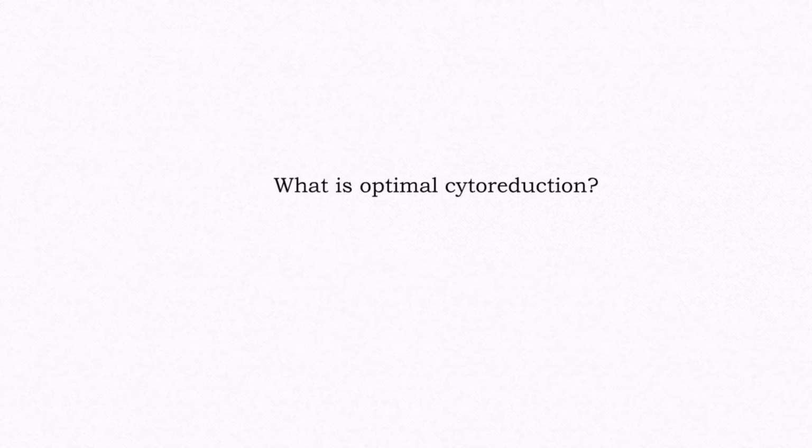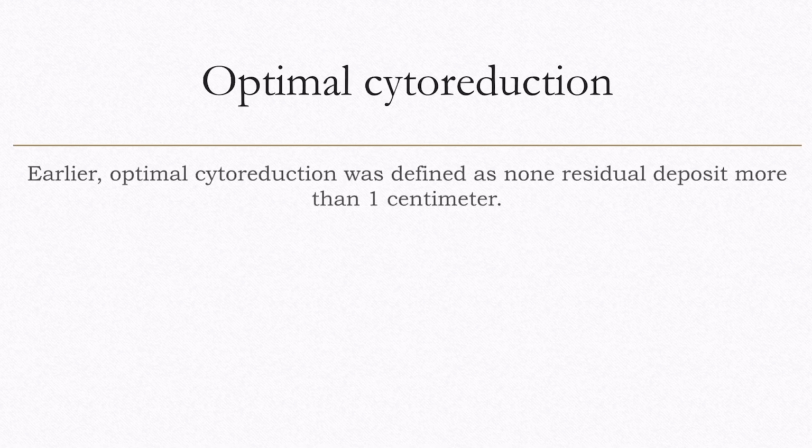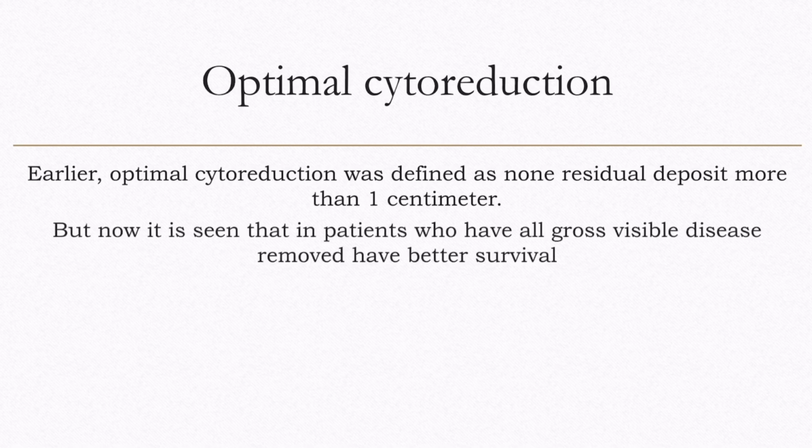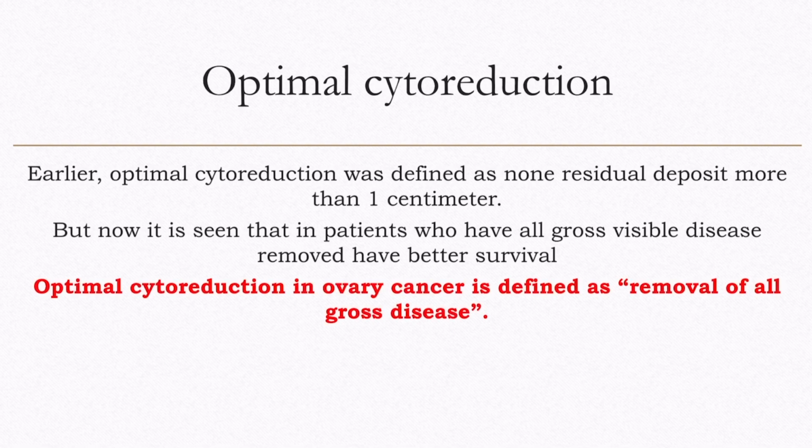What is optimal cytoreduction? In advanced stage ovarian cancer, optimal cytoreduction is the aim where every attempt is made to remove all gross visible disease. Earlier, optimal cytoreduction was defined as no residual deposit more than 1 cm, but now, it is seen that patients who have all gross visible disease removed have better survival. So now optimal cytoreduction in ovary cancer is defined as removal of all gross disease.